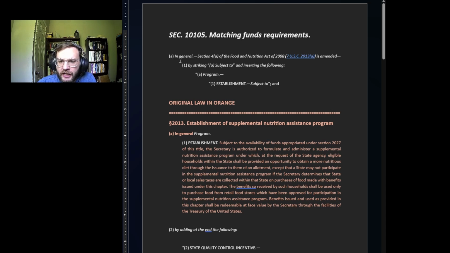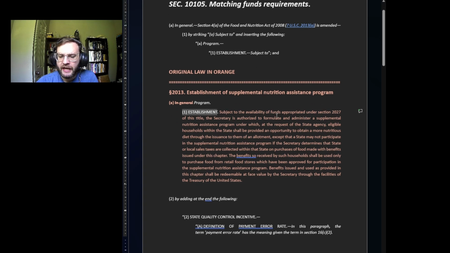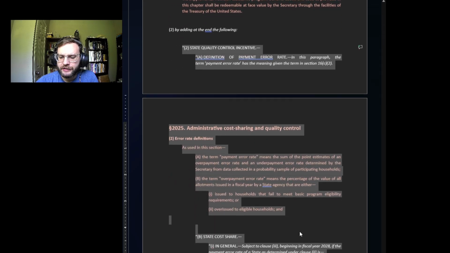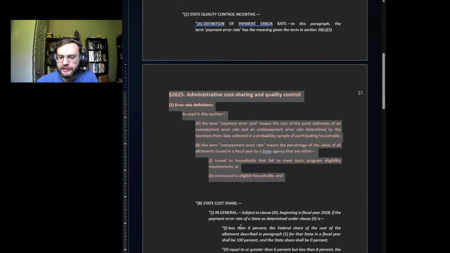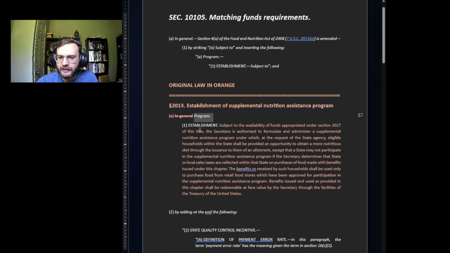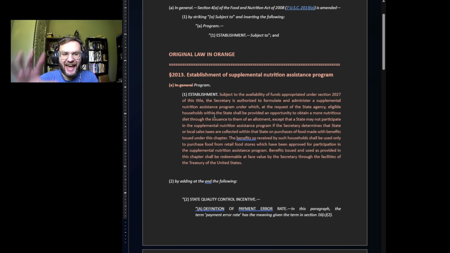So it says (a) In general, section 4(a) of the Food and Nutrition Act of 2008, otherwise known as SNAP or food stamps, is amended by striking this right here and inserting the following: "(1) Establishment." So basically, they're expanding on this section, establishment of the Supplemental Nutrition Assistance Program, or SNAP, and they're adding all these paragraphs. Essentially, this is a quality control measure. They're adding these two words to make paragraph one, and then they're adding a bunch of paragraph two.